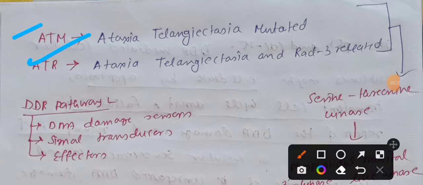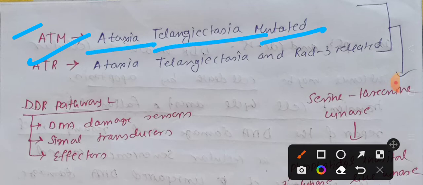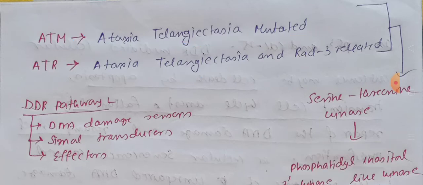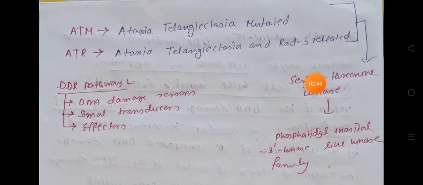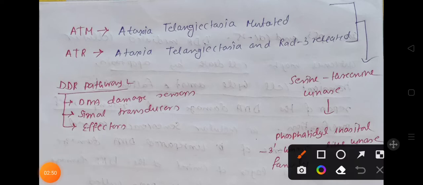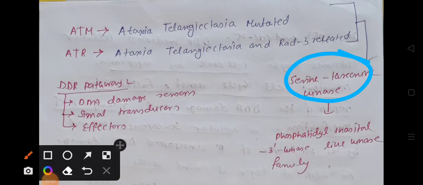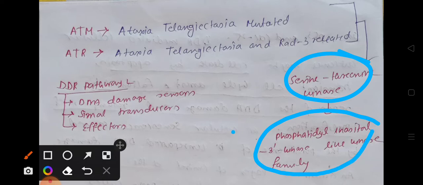So the full form of ATM is ataxia telangiectasia mutated, and ATR is ataxia telangiectasia and RAD3 related. So this ATM and ATR are nothing but serine threonine kinases. Okay, मतलब इसका पावर है serine and threonine residue of any kind of protein को phosphorylate करना, and they are phosphatidylinositol 3' kinase like kinase family members. Okay, मतलब they are members of the phosphatidylinositol 3' kinase like kinase family.